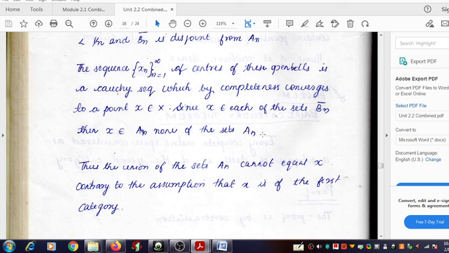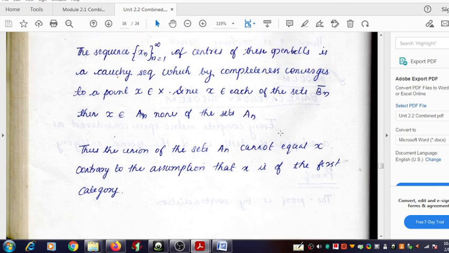Thus we get two non-agreeing statements. The first statement is that x belongs to X, but the second statement says that x cannot be a member of X, which when written as the union is a1 union a2 union a3 union etc. So thus we get the contradiction. This is the contradiction that we were waiting for.